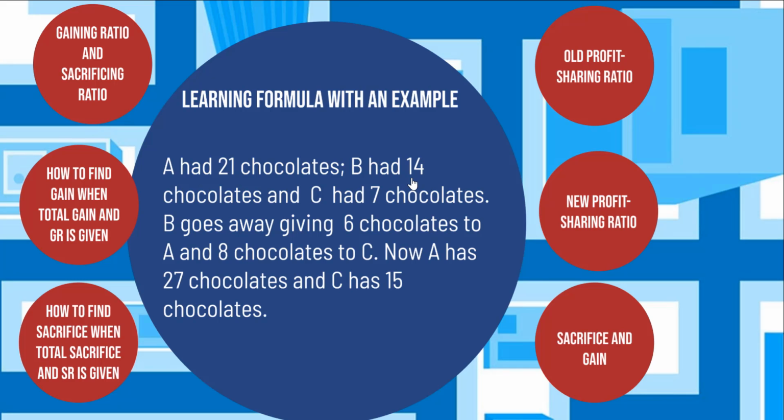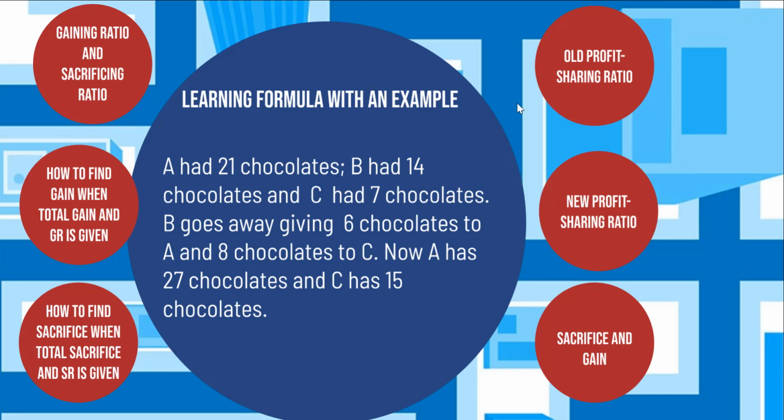B goes away giving 6 chocolates to A and 8 chocolates to C. So now A has 21 chocolates plus 6 chocolates, which is 27 chocolates, and C has 7 chocolates plus 8 chocolates, which is 15 chocolates.